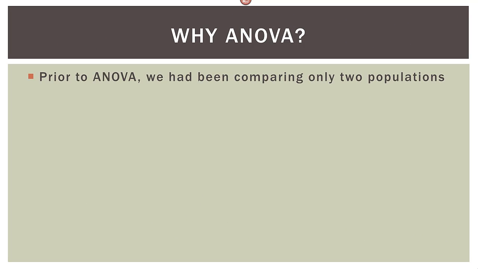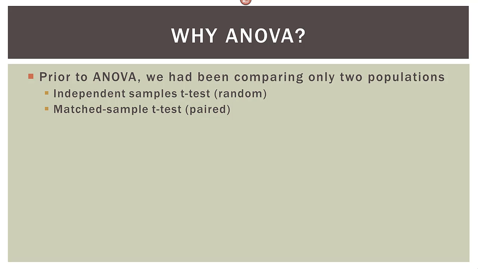So first, as a quick review, why ANOVA in the first place? Remember, prior to ANOVA, we had been comparing only 2 populations. We had the independent samples t-test, which uses 2 random samples, or a matched sample t-test, or a paired t-test, where each measurement is sort of the same thing, measured maybe before or after, or something like that.